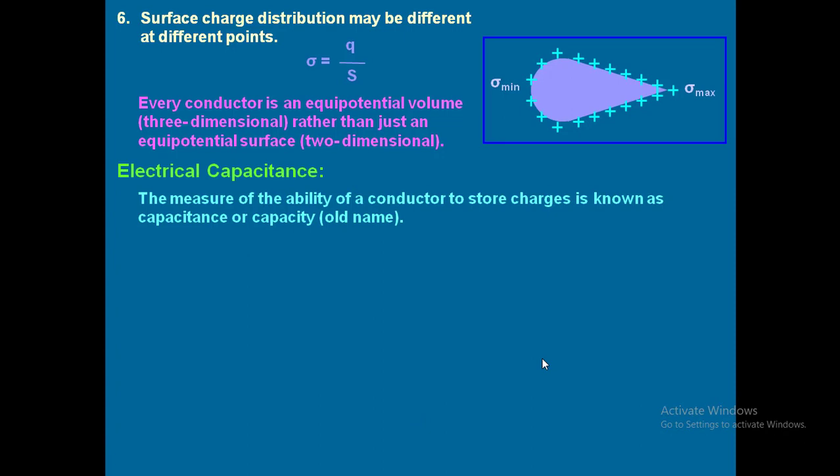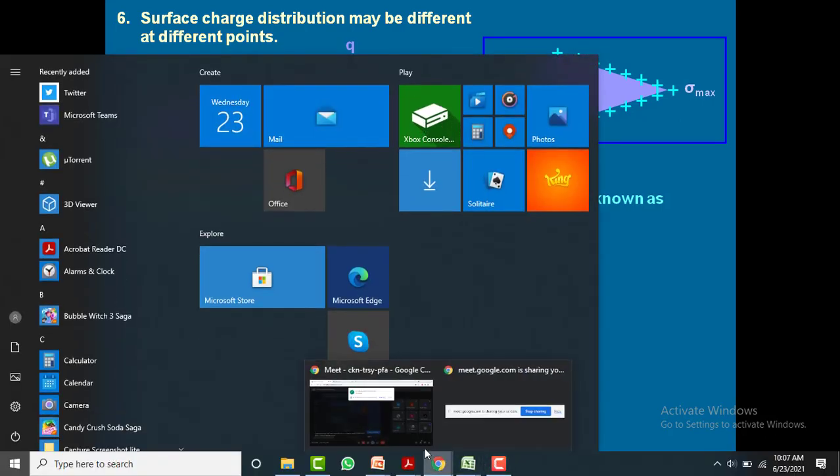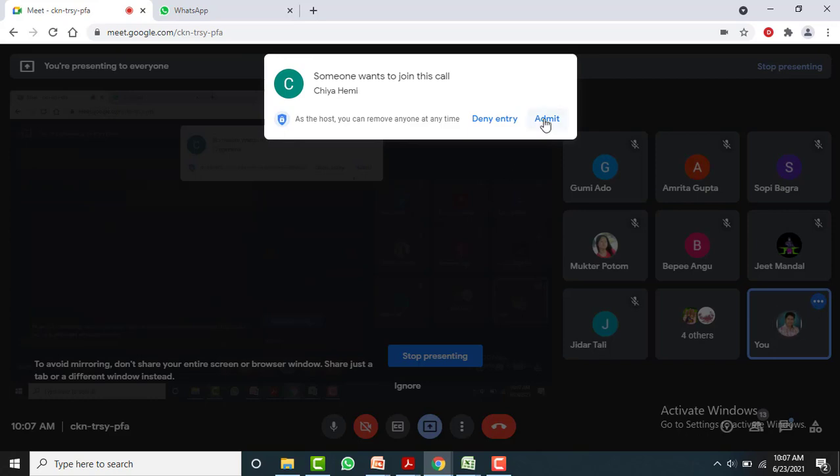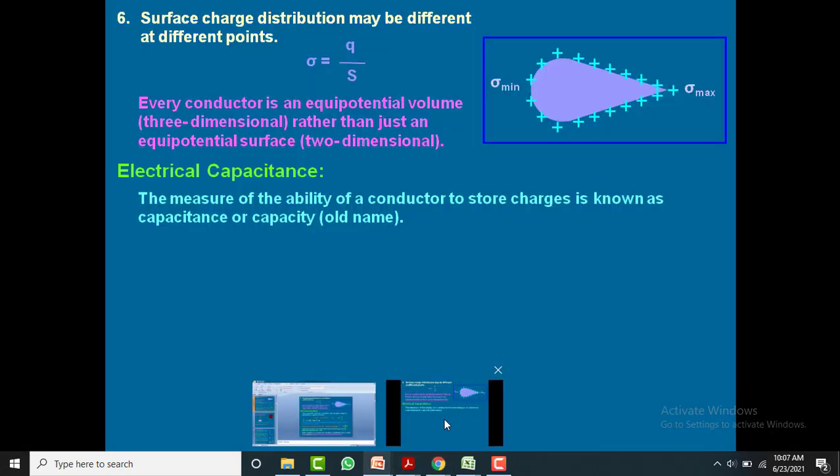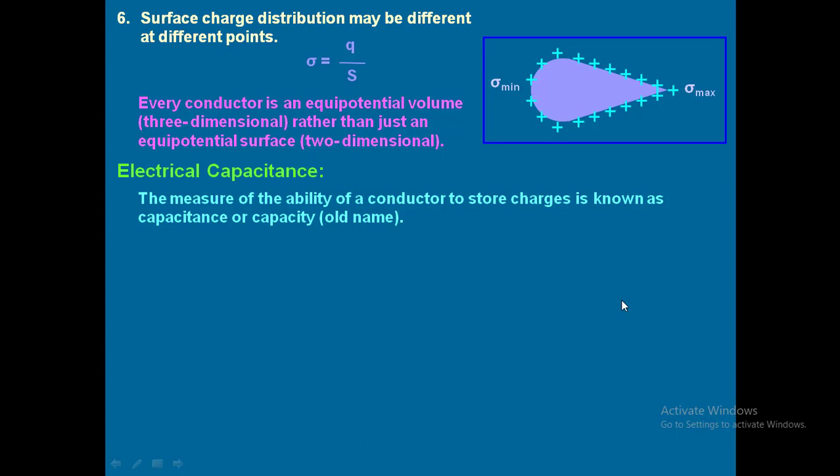So what is a capacitor actually? A capacitor is a device which stores energy or charge. I repeat, a device which stores energy or charge is called a capacitor.